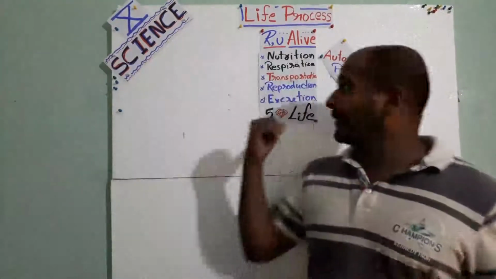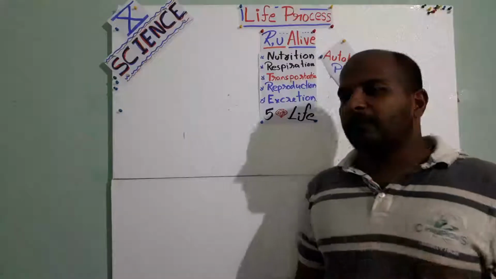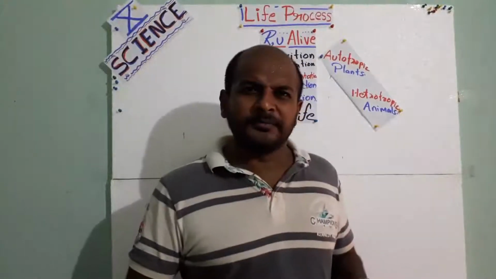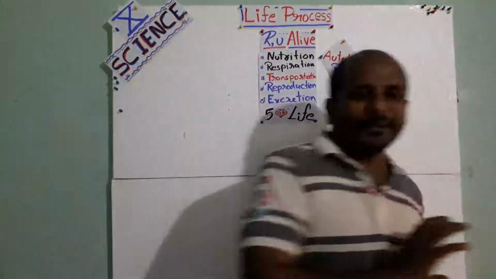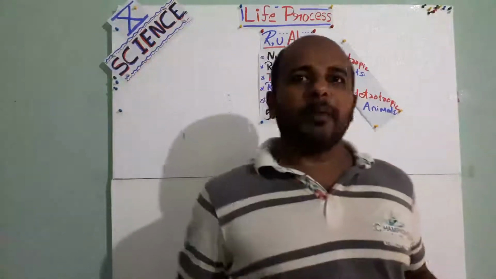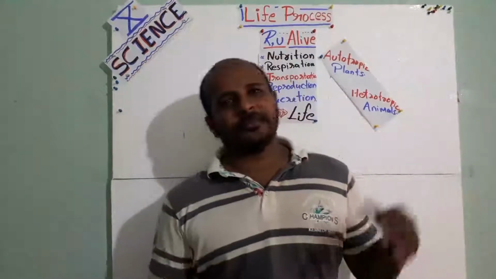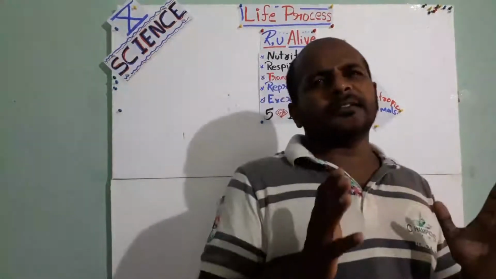But in this chapter, there are lots of diagrams to draw. The heart diagram is there. I will post that heart diagram tomorrow. Today there is no homework. So, this is the starting of biology. Biology is mostly simple compared with physics and chemistry. Just read the textbook and the question answers for the exam.